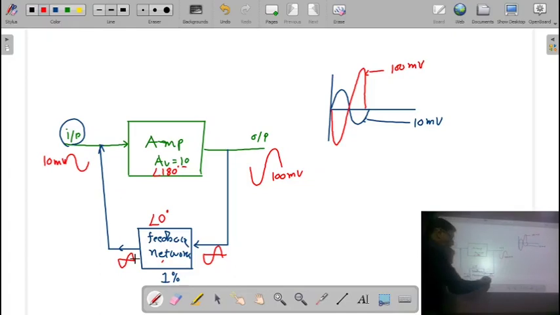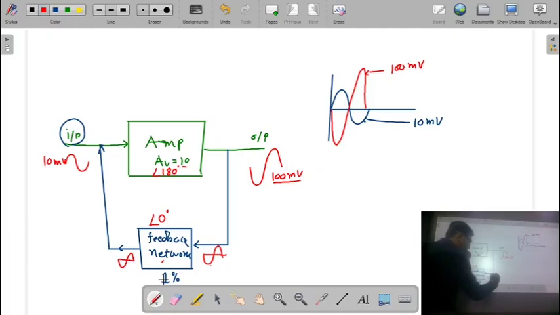Now my input signal to the feedback is of 100 millivolt. Here, in this feedback network, we have selected a value of the resistance in such a way that only 1% of the signal will be in the output of this.